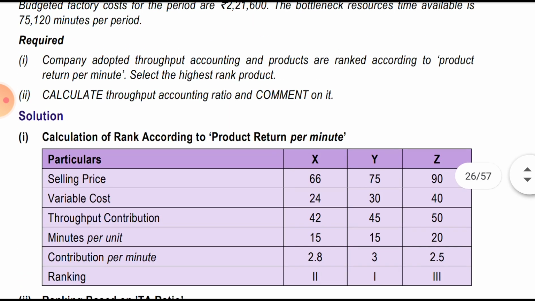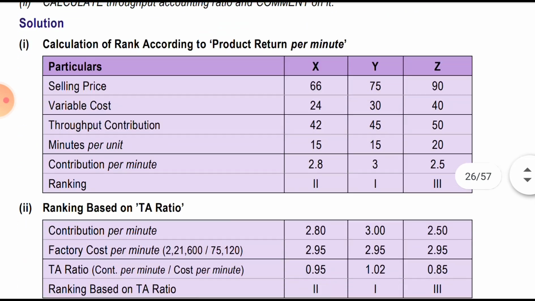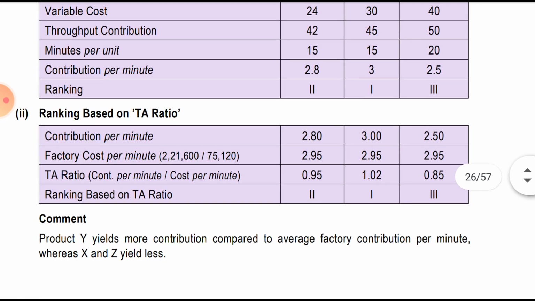The second thing they have asked is to calculate the throughput accounting ratio and comment on it. To calculate it, first prepare the table. You should always keep in mind how to present the answer. So first again the same particulars and X, Y, Z. First we will write the contribution per minute, the same last line copied down: 2.8, 3 and 2.5. Below that we will write the exact wording they have used, factory cost per minute.